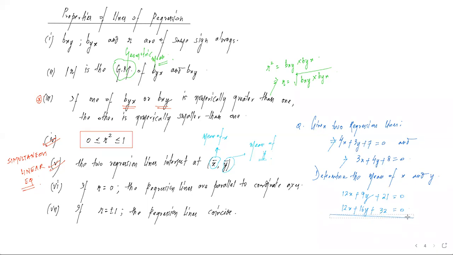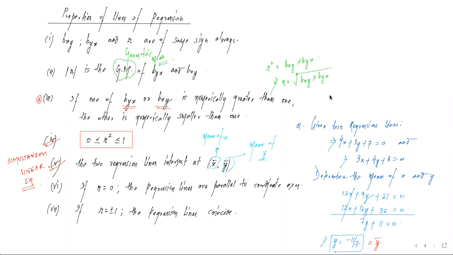Now, I'm going to make a subtraction here. So this 12x and 12x gone. 16y minus 9y will give me 7y, plus 32 minus 21 going to give me 11, equal to 0. So from here, I got y value is equal to minus 11 by 7. This is basically the y value we have obtained, but it is actually the mean of y. इसे हम y bar बोल सकते हैं.